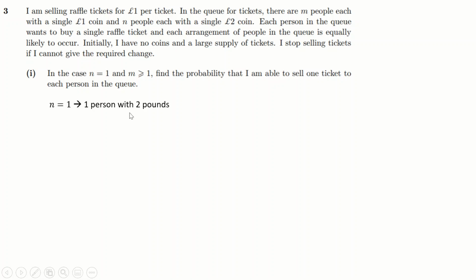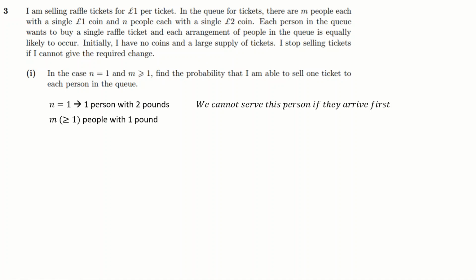So what this means is that if a person with £2 arrives first, if they're the first person in the queue, and any arrangement of people is equally likely, if the first person to arrive is someone with a £2 coin, you can't serve them. But the moment you do have someone with a £1 coin coming in, then you have that person's pound to then give to this person as change, right?